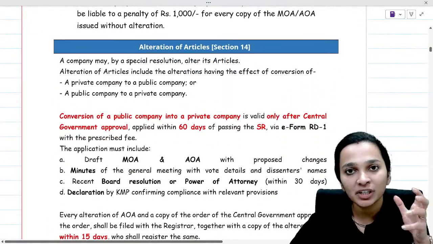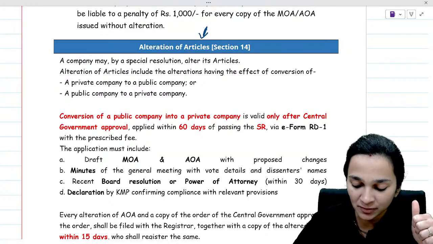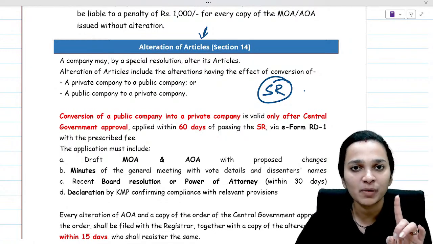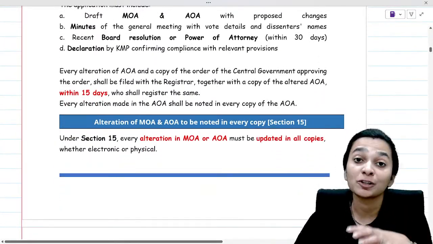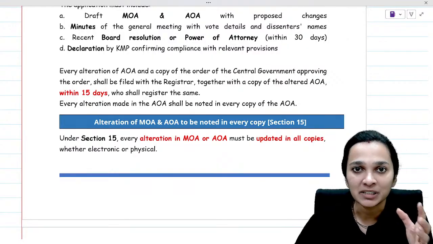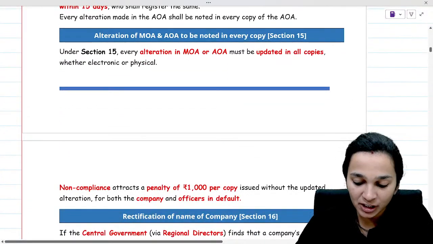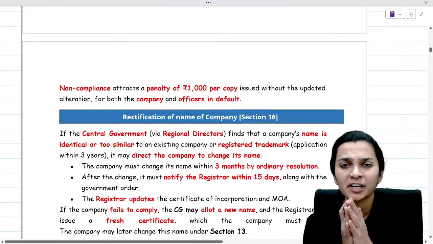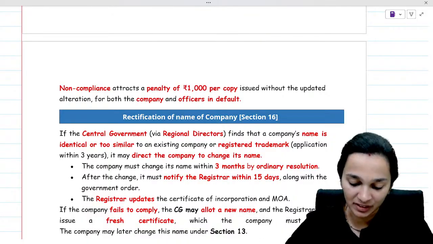Now, just like MOA is altered, similarly the articles of association are also altered. For that we require a special resolution. So very simple. For alteration of articles of association, you pass a special resolution. After you make the change, inform the registrar about what is the change you have made and your articles will be altered. And as soon as you alter your articles and MOA, you should update that in all the copies, whether electronic or physical. So whenever you're changing it, you'll have to make updation in all the copies of your MOA and AOA.